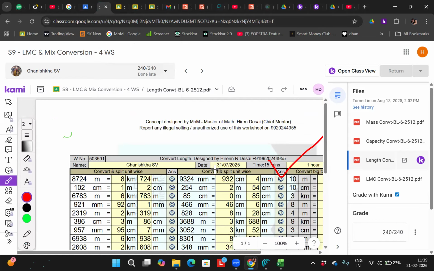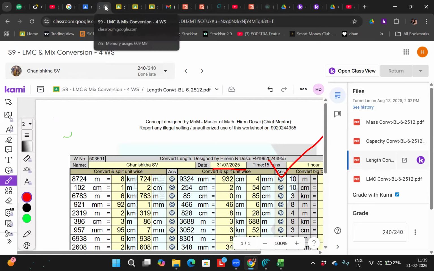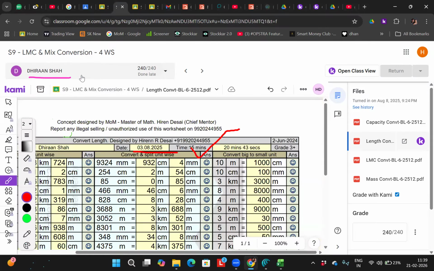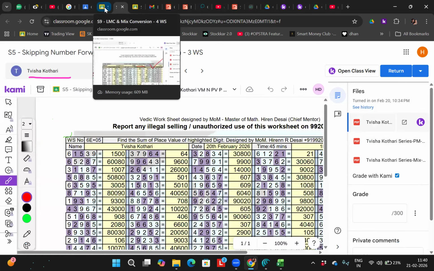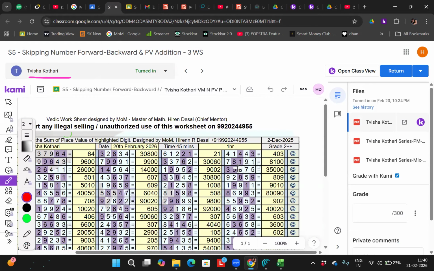Dhiran, when did you do this? July, right? And you say you have not done it. Ganeshka, it is your name, right? Dhiran, is it your name, right? You've done it in August, right? That means you know how to convert. But if you don't practice it again, you don't revise, you will not be able to solve them, right? Correct?